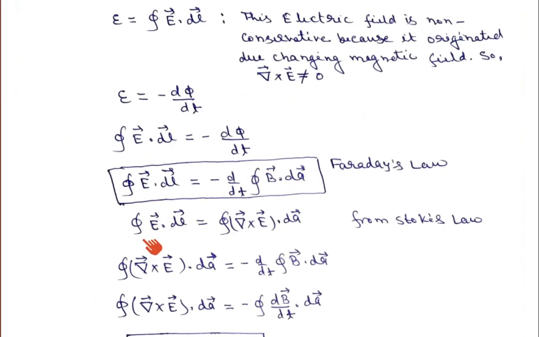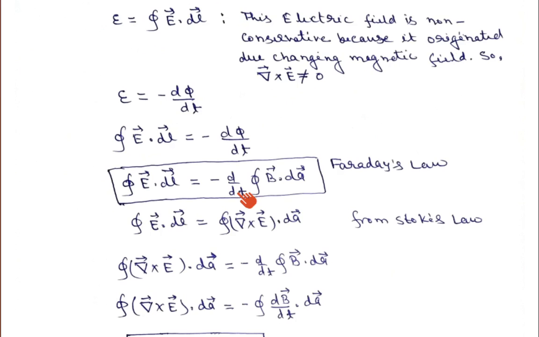This is the integral form, and this line integral can be converted into a surface integral by using Stokes' law. So we know that the line integral of E dot dl can be converted into the surface integral of del cross E dot dA. Remember this del cross E: what we learned in electrostatics is that it is equal to 0, but here it is not equal to 0. I am focusing on this point so many times because it is very important. You have already learned that del cross E always becomes equal to 0, which tells us that the electrostatic field is conservative in nature. But here this is not an electrostatic field. This electric field is basically induced by the changing magnetic field.